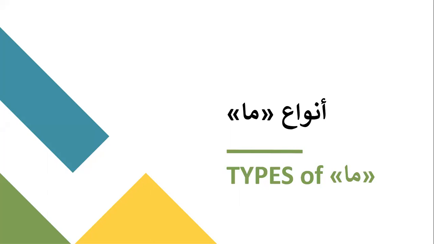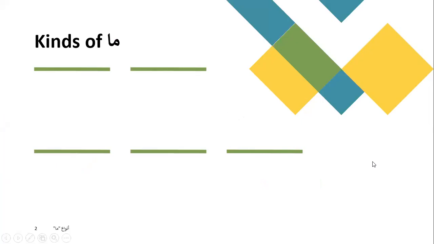So Bismillahirrahmanirrahim. Let's get started. The chapter is Anwa' Ma, which means types of ma. So previously we have learned 5 kinds of ma.